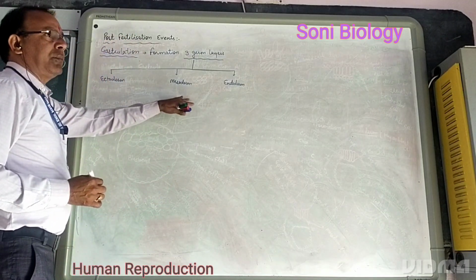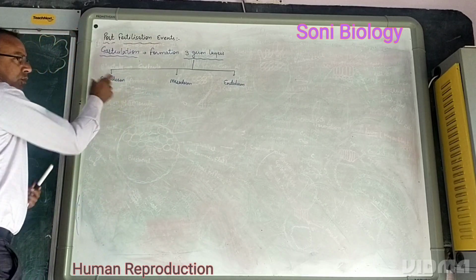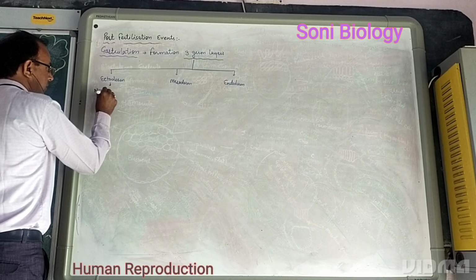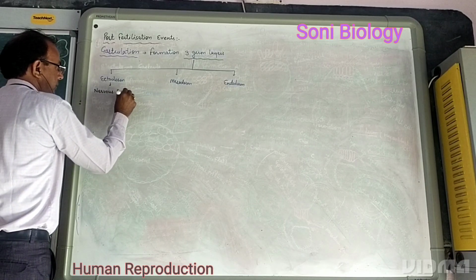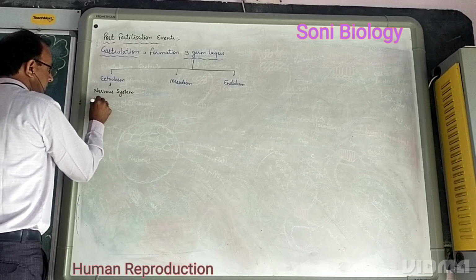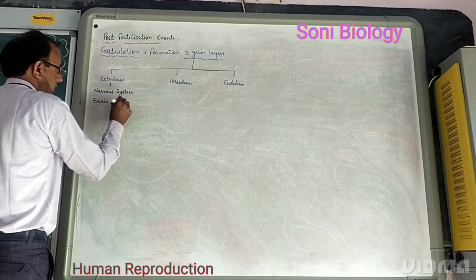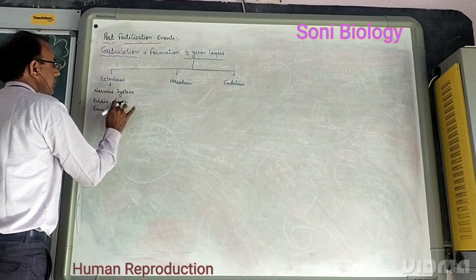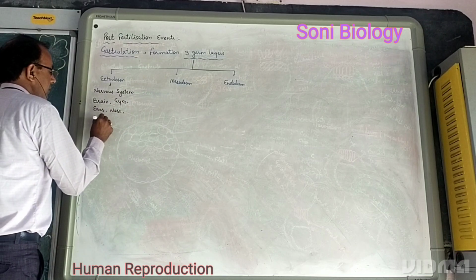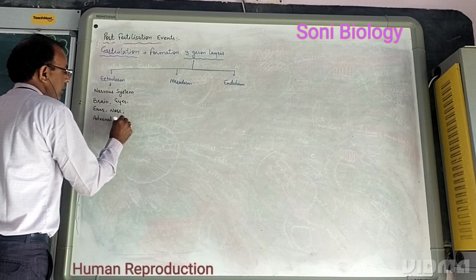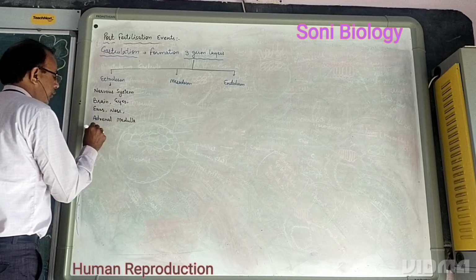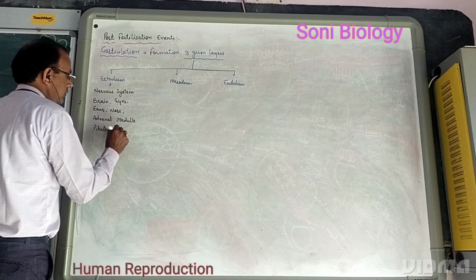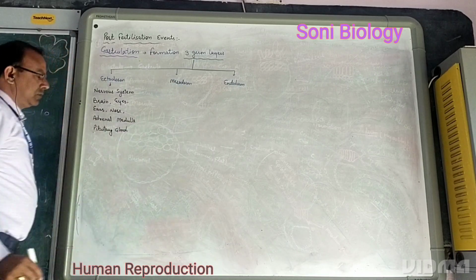These layers also help in the production of different organs, such as ectoderm. This germ layer produces the nervous system, brain, eyes, ears, nose, adrenal medulla, not cortex, medulla, pituitary gland, thyroid.